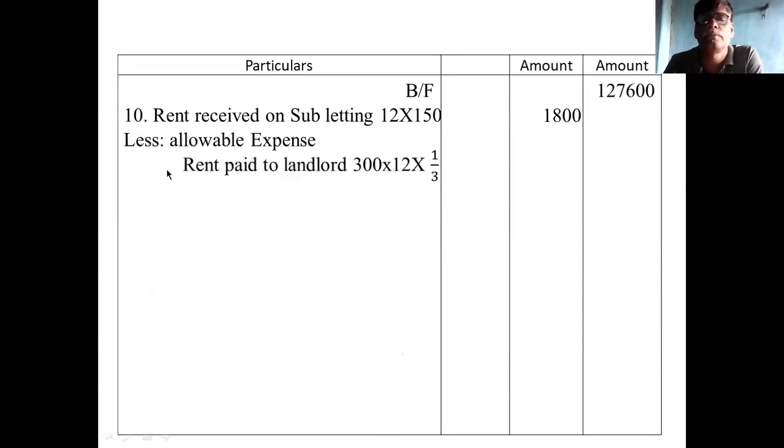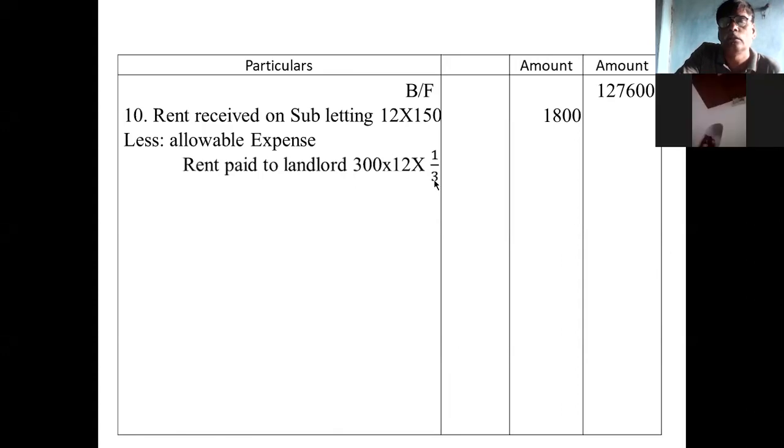Less allowable expense. First is rent paid to landlord. Rent paid to landlord is 300 per month into 12 into 1 by 3. Into 1 by 3 means it is the portion relating to the sublet. Remember this, this is very important. 1/3 is very important. This is 1,200.